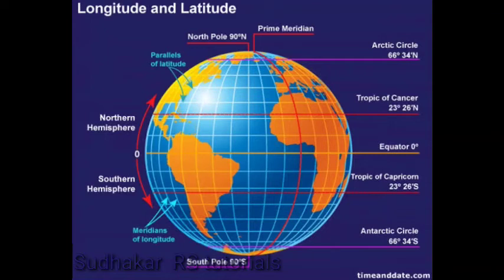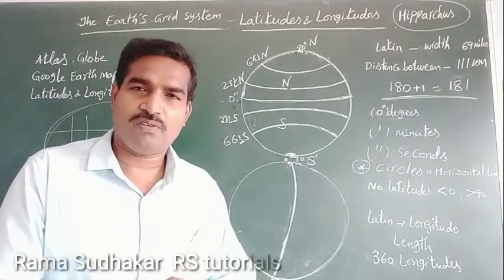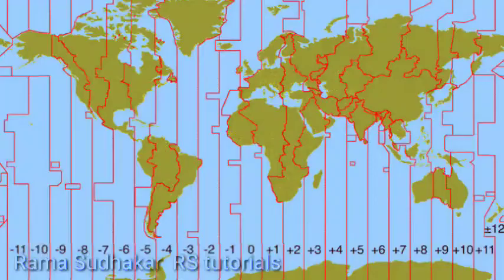Understand? Longitudes are also expressed in degrees, minutes and seconds, so you already learnt that in the latitudes part. Time zones. Do you know how many time zones there are? 24 time zones on the globe. Do you know how they divide the 24 time zones?